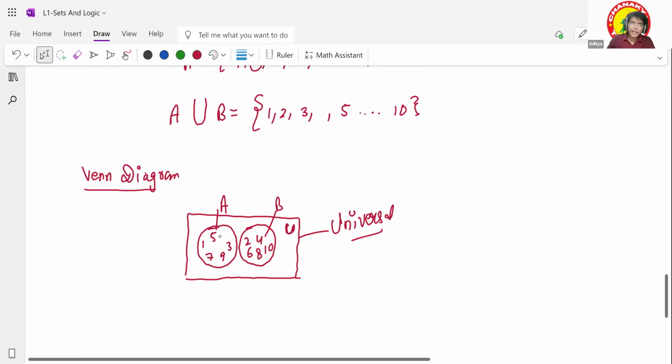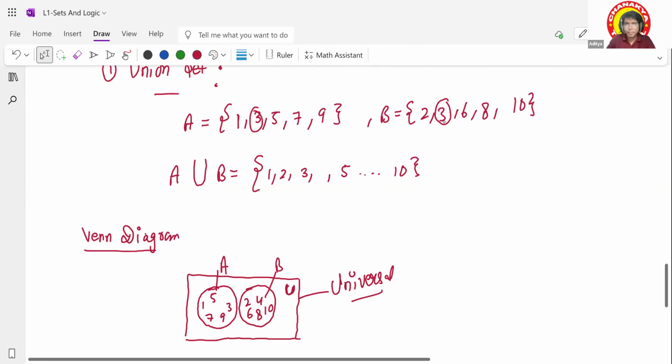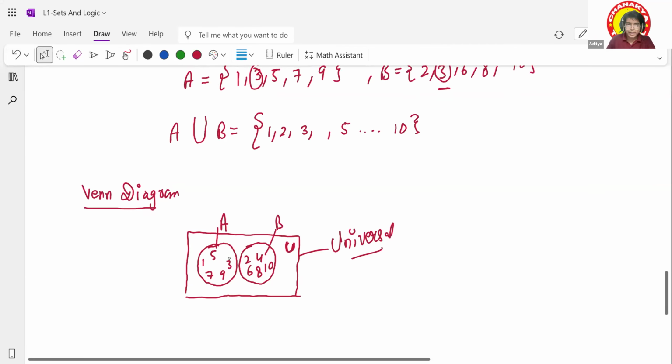Fine. Now, when I replace this 4 in B with 3, it means there's one thing common. How do we show that common part? Let's say this is the A portion, where 3 is present. I can say this is B's portion also, where 3 is present. This intersection portion says that this element is common. Whatever is common in between will be present here. Right now we don't have this kind of structure, which means there's nothing common. But if I remove it and say 3 is also present here, how would it look?